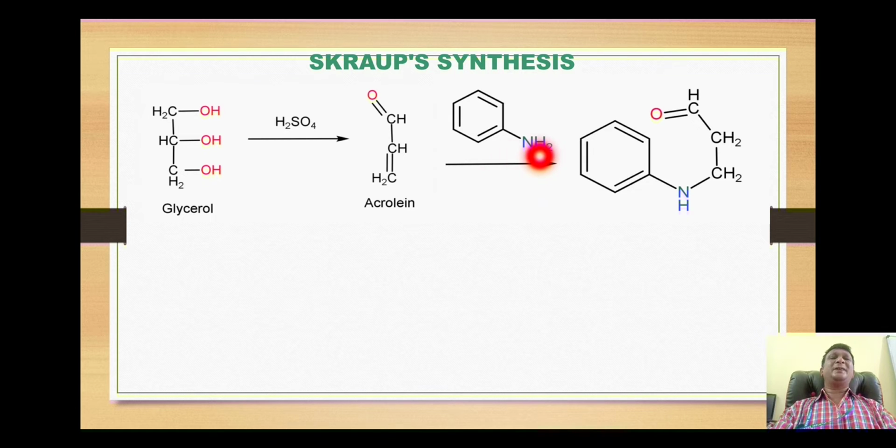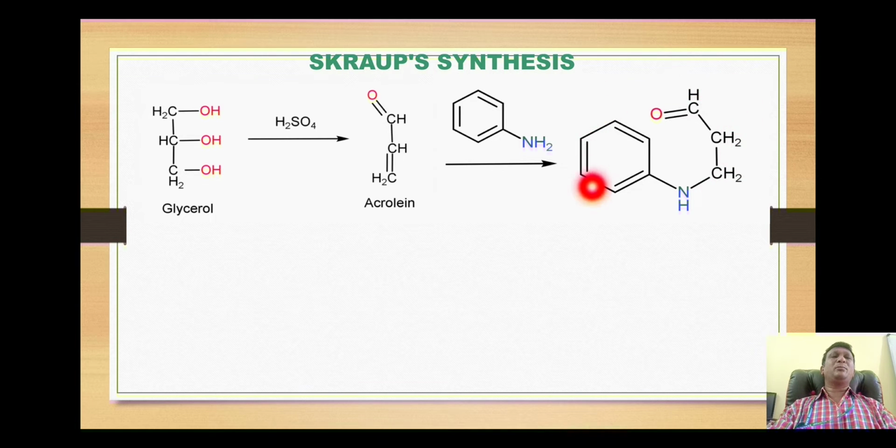This NH gets attached on this beta carbon and one of the hydrogens gets attached on this alpha carbon to give us this addition product. It will clearly indicate the attachment of the nucleophile onto the beta carbon and the proton of this nucleophile onto the alpha carbon.